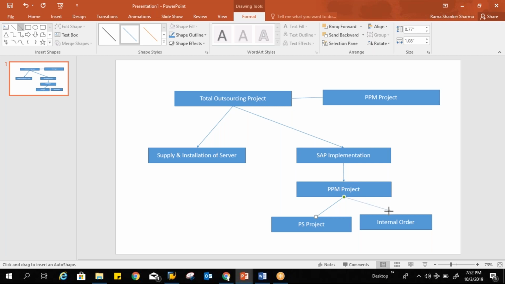I understood your question. You are saying that I have already replicated to the PPM project, whether it is the same as what we are creating here. Am I right? Yeah, that's right. No, it is different. It is only having some functionality. It is not a full-fledged PPM project. It is just to extend some functionality. Here we are using some of the functionality of PPM project and initiative. That's it. It is for this purpose only.